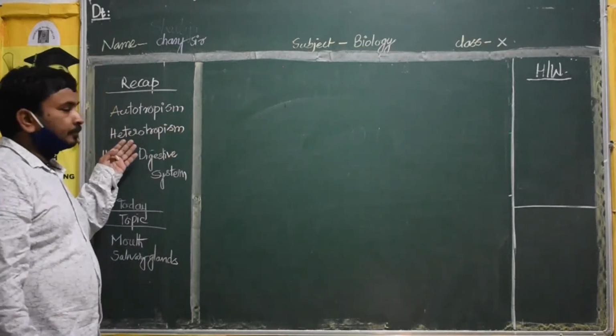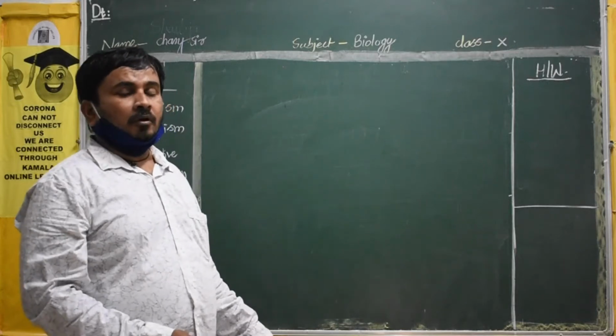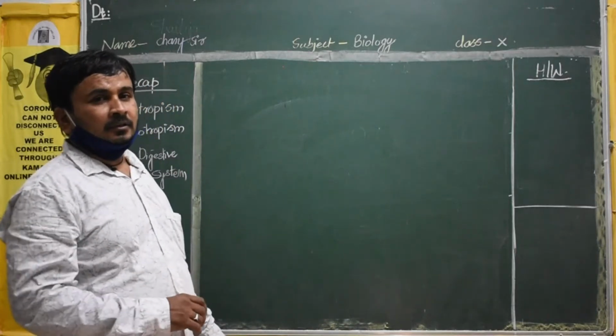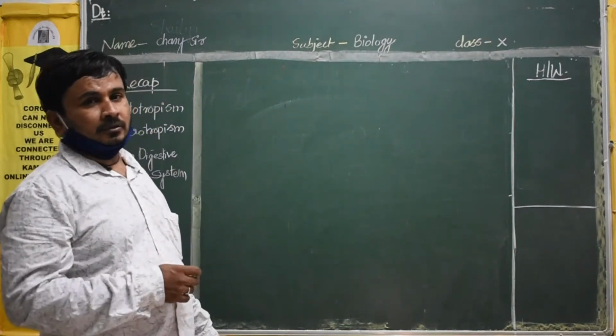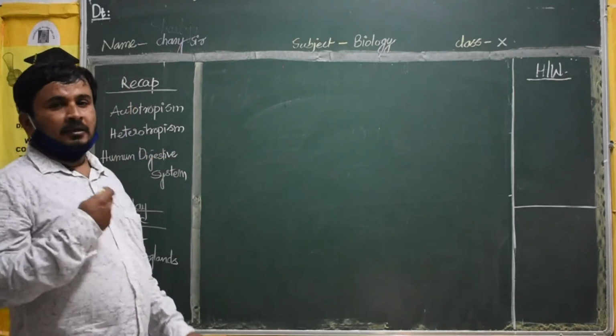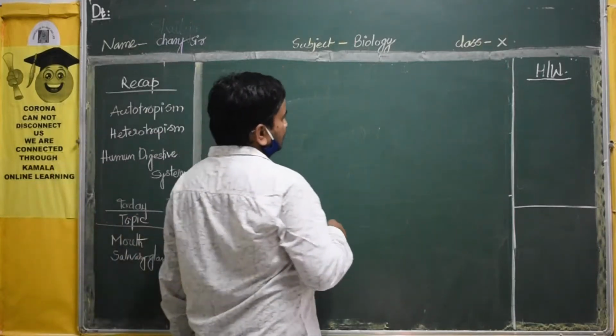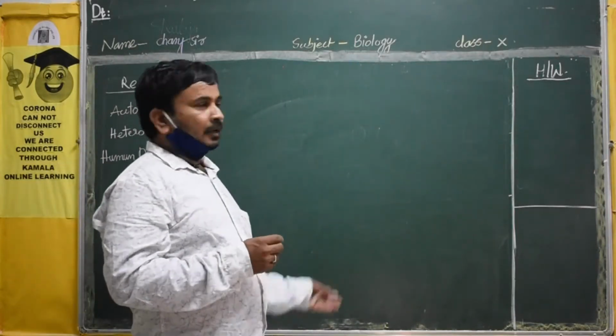Do you know heterotrophism? Heterotrophism is nothing but all the animals present on the earth taking their food with the help of plants only. That is called heterotrophism. Already you know. Now we are discussing the human digestive system. I think in the last class I drew the diagram. Again I will draw the diagram.